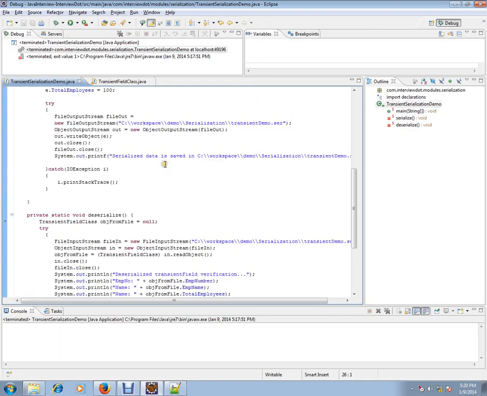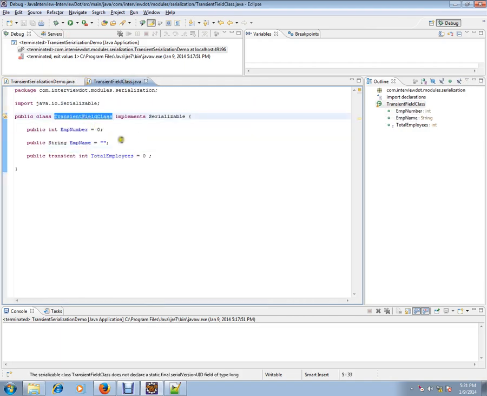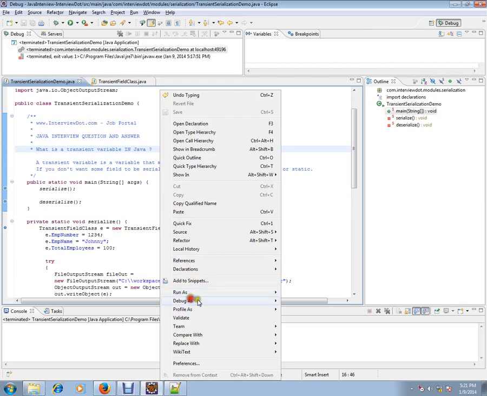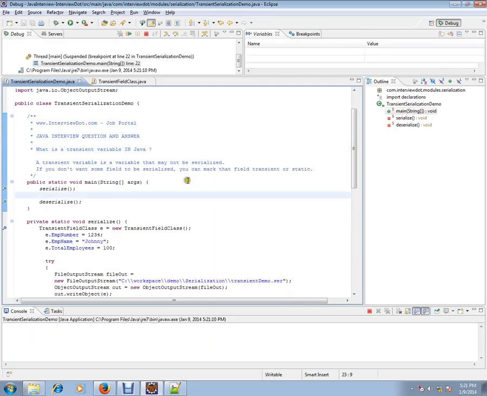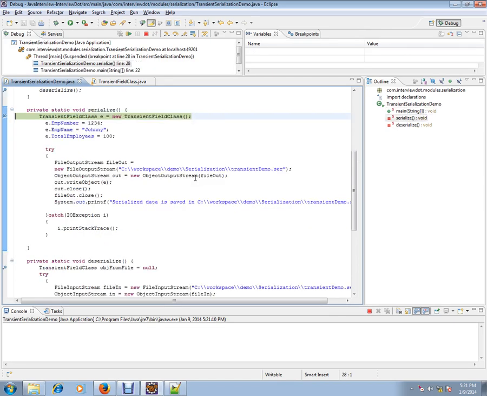I showed you this class with three attributes, and one attribute is marked as transient. I'm going to create a file and store that object. So I'm going to start the serialization, that means converting an object. I'm creating an object here and storing its state to a flat file.